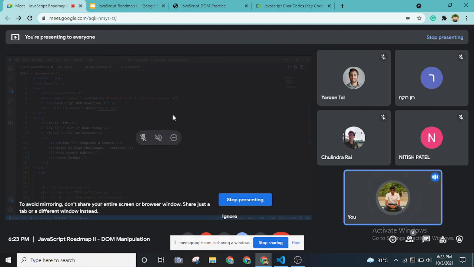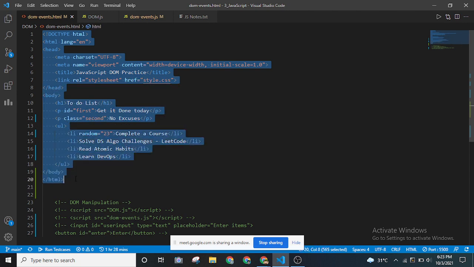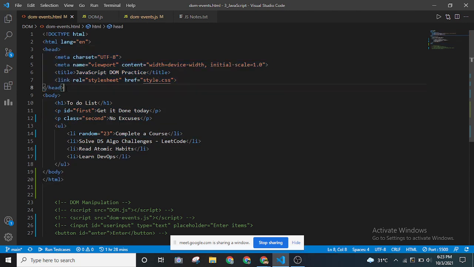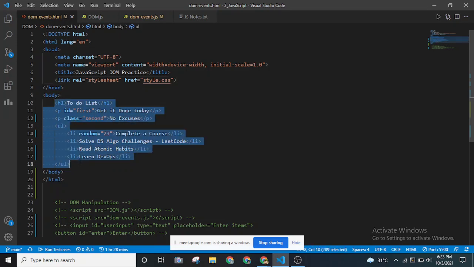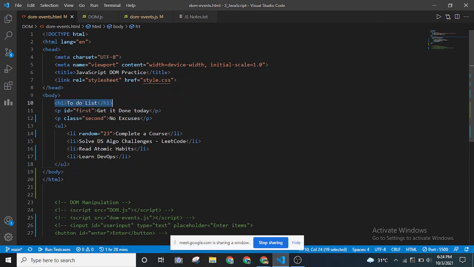Okay. Great. So, as you can see, this is a basic HTML project that I've created. Nothing too complex. Just a bunch of HTML tags, head tags. These are just meta tags, and what I've created is a simple to-do. I've used the paragraph tags and the list items so that I can show you guys how we can manipulate the DOM.